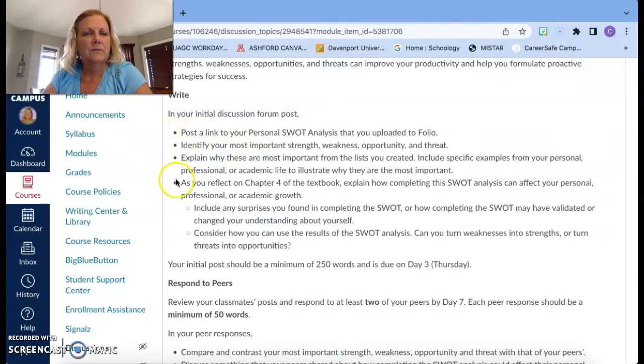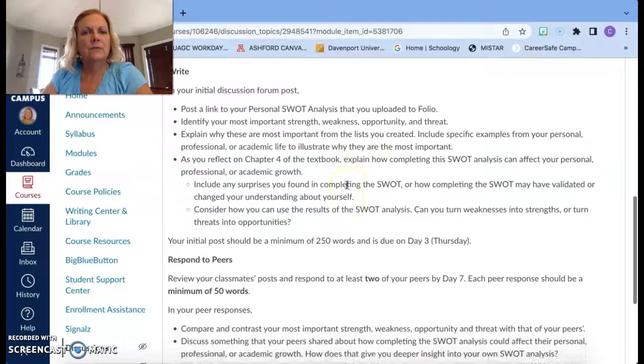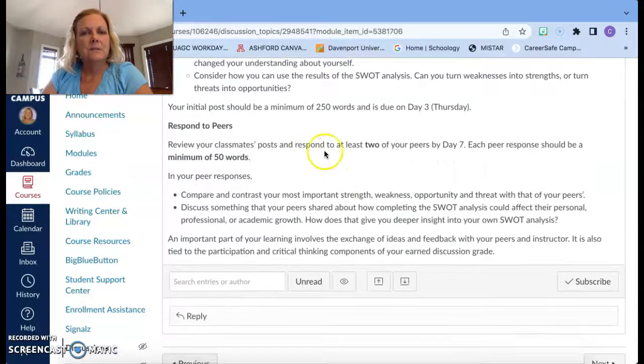Remember, I said before, if you have all of these bullets, you want to make sure that you're speaking to each one of these points. It's good if you can separate them by the bullets when you're responding to them so that I don't miss anything when I'm grading using the rubric. Make sure that you're responding to 2 of your peers by day 7. Again, if you can do it sooner, that would be great.